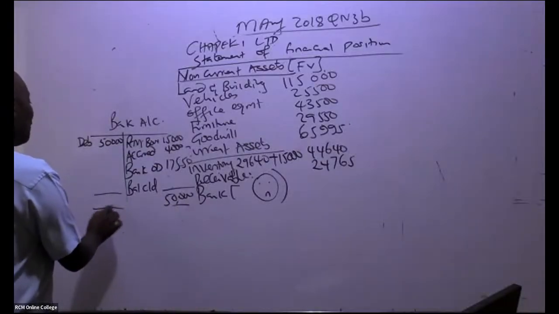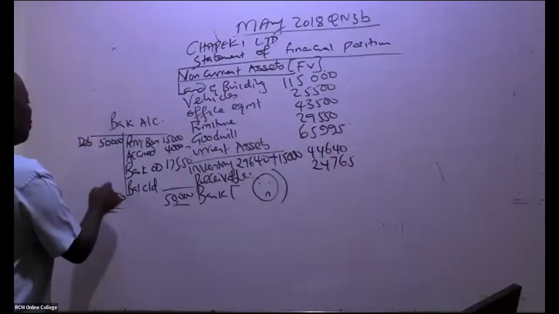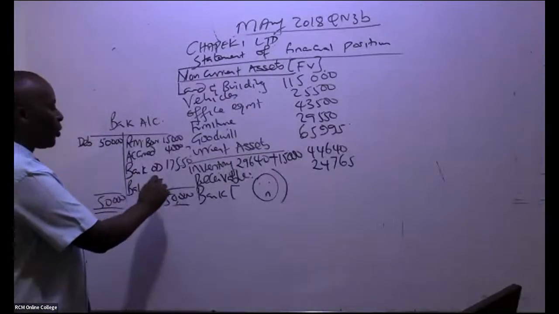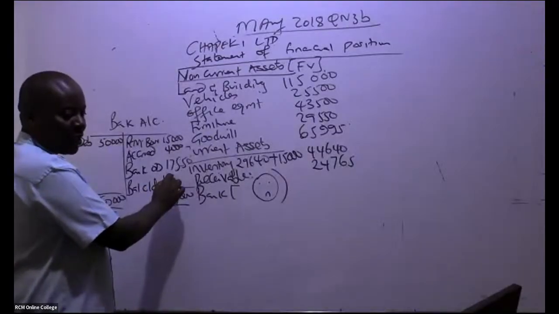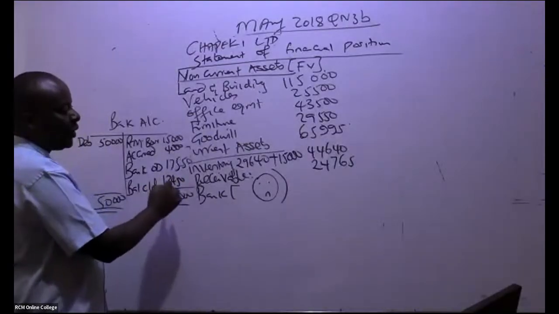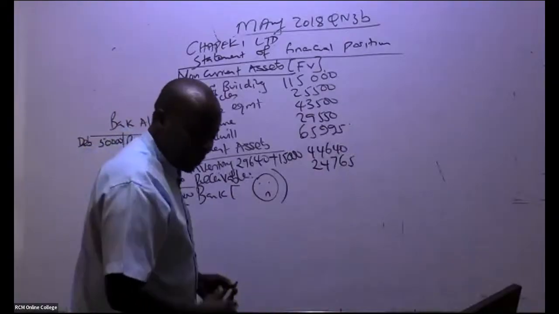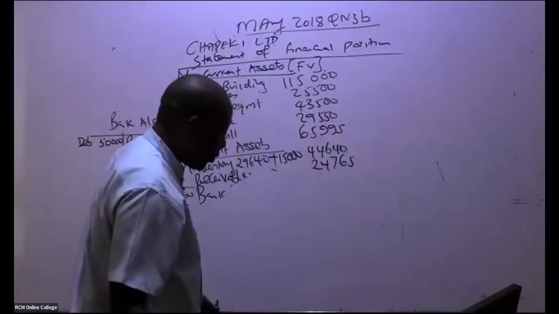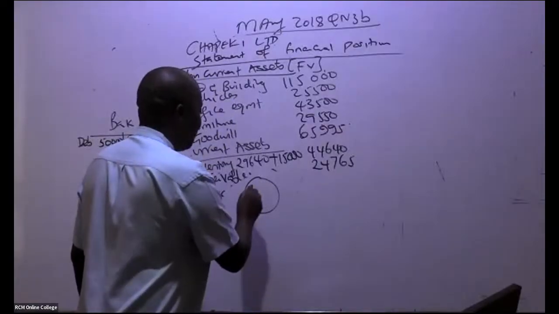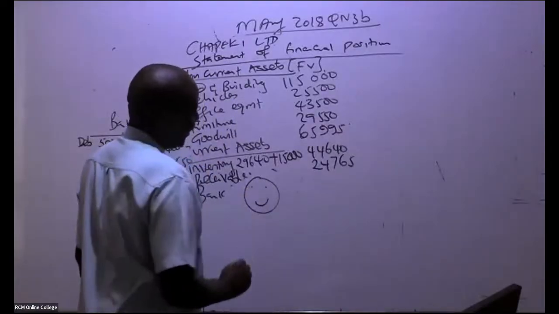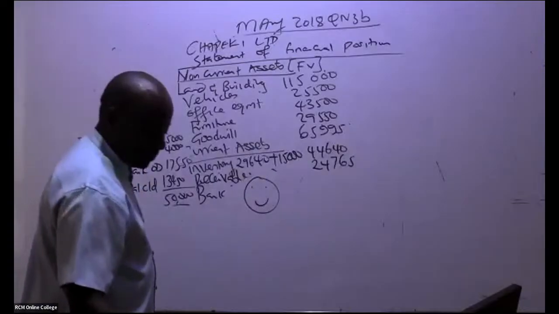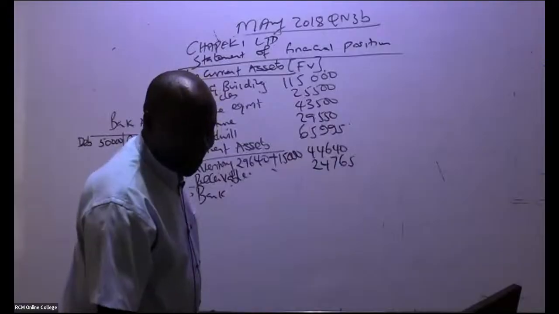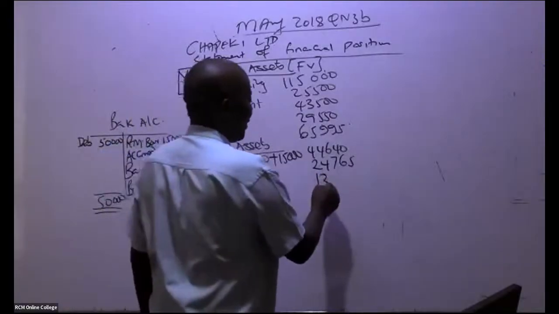In an exam, within those 37 minutes, you will not be able to do this accurately. I'm being told it's 13,450. This is what you bring here. They have told me, Mwalimu, this one we can't draw. Even if I was to draw an emoji for an examiner, I would rather draw one in this case. Or don't draw emojis in an exam. So in this case we have here 13,450.